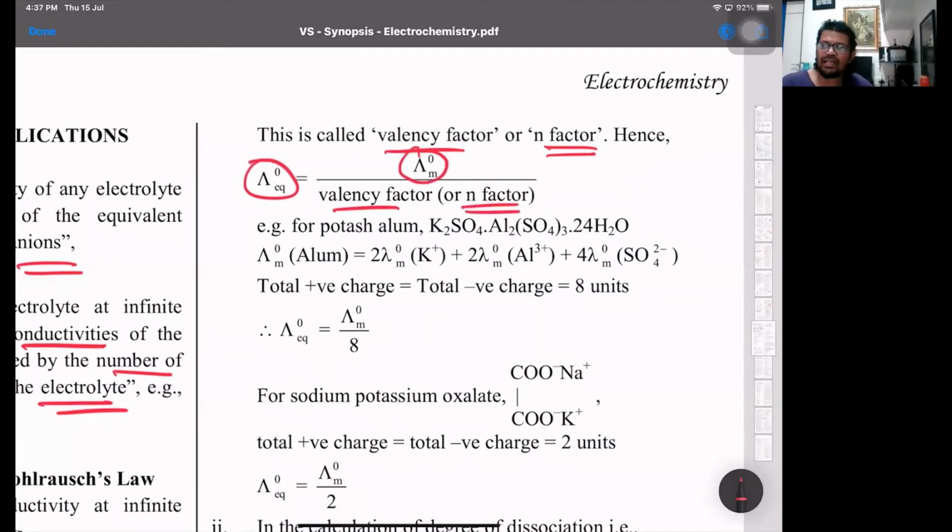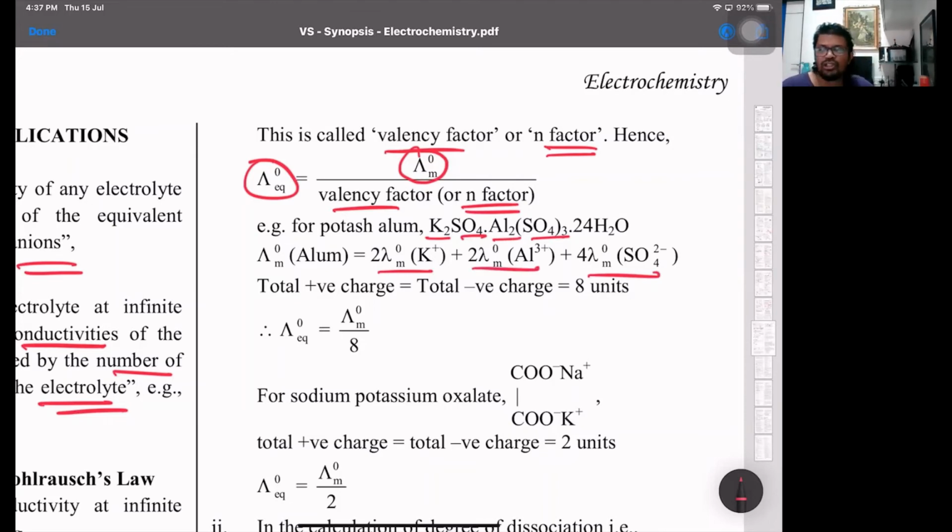Like for potash alum, that's a double salt, potassium sulfate dot aluminum sulfate dot 24H2O. Your water is not taken, but with respect to the ions, capital lambda will be: there are 2 potassium, so twice lambda naught of potassium. Sulfate totally is 3 plus 1, so you will have 4 sulfate, and you have 2 aluminum ions, so 2 lambda naught of Al.